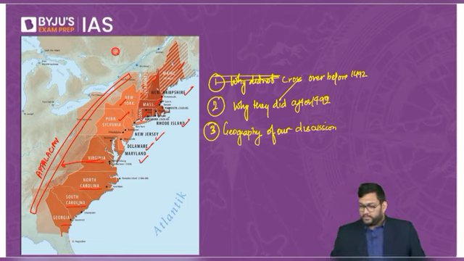Now, the next question is, who was funding these explorations? Because these explorations used to take 3 months, 4 months, 5 months. A lot of manpower, a lot of money was needed. So there are two things you need to know. First is who funded, and why, and second is why people were migrating to the new world. And the reason for that is equally interesting.